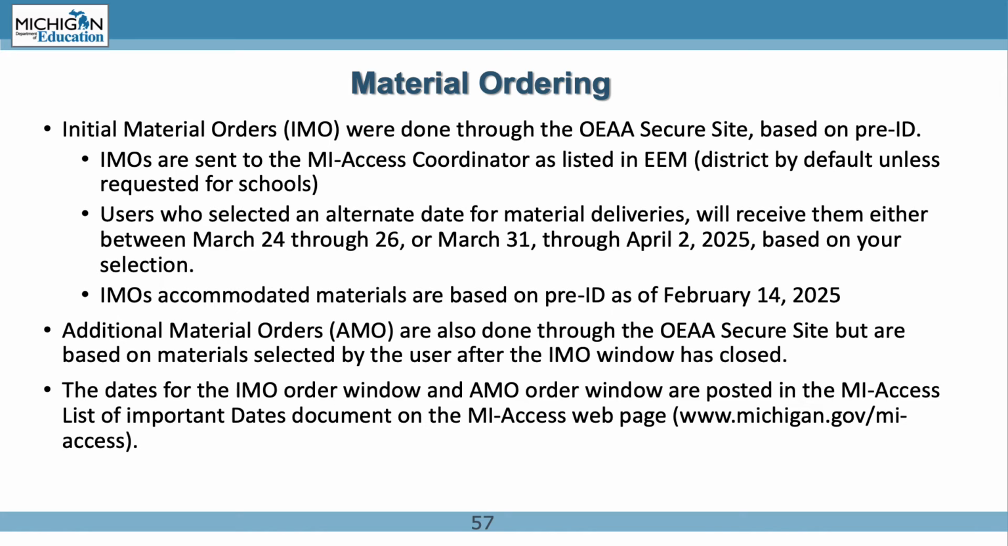The dates for the ordering windows are listed on the MyAccess Important Dates document found on the MyAccess webpage. While these dates may have passed for this year, they typically fall within the range of similar dates year to year. Please review the list of important dates on the webpage to confirm.